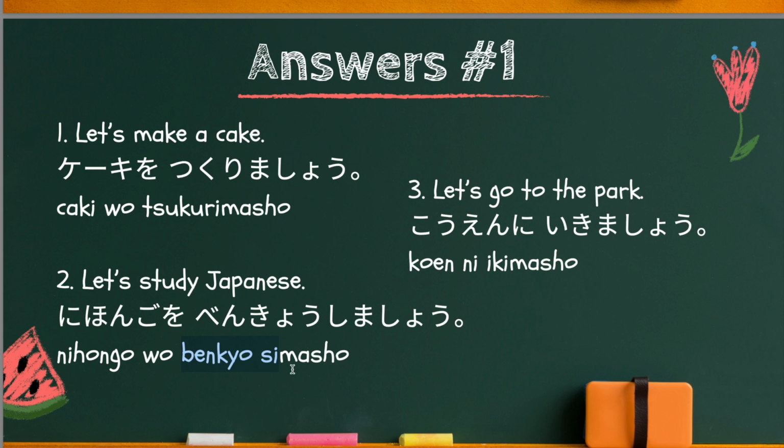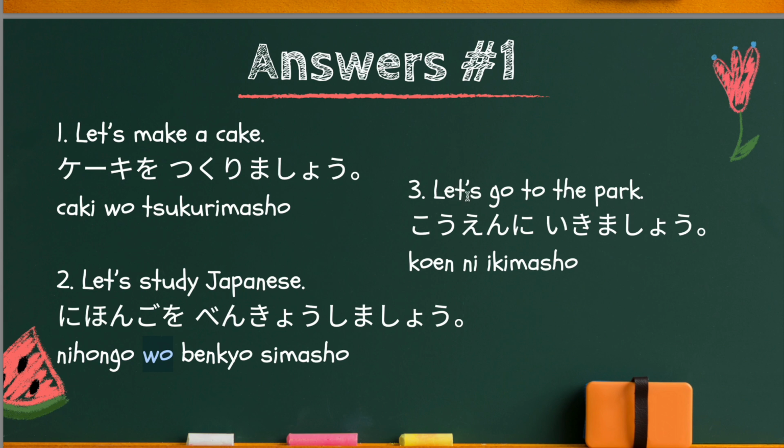So add masho to this mas stem. Together it means let's study. In Japanese, 日本語 is what you study, the object of this sentence. Therefore, you need to have the wo particle after the object.